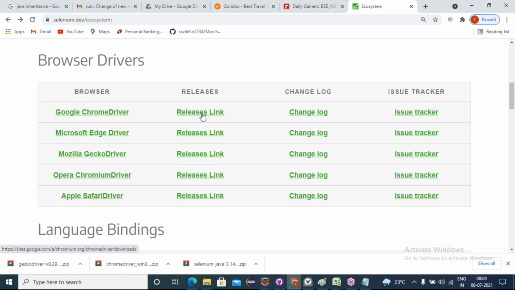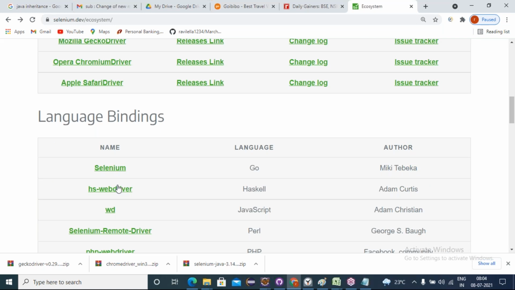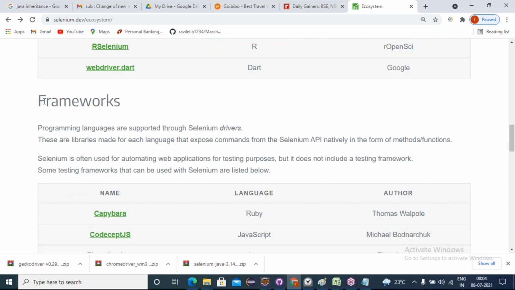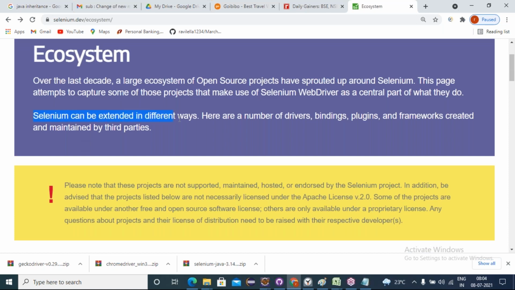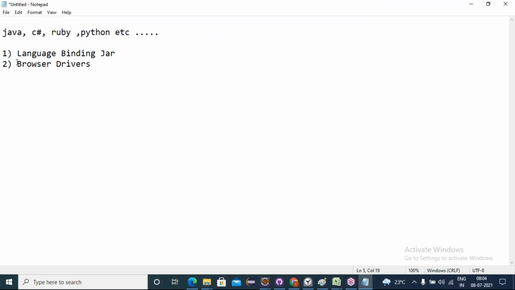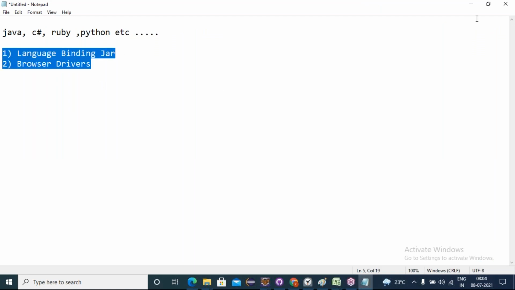These drivers are maintained by third parties. Language bindings are also maintained by third parties. Even frameworks are defined and maintained by third parties. Understanding? So that's what I'm saying, that Selenium can be extended in different ways by adding a number of drivers, language bindings, plugins, and frameworks created and maintained by third parties. Okay, now we have downloaded the two prerequisites: the language binding jar and the browser drivers.